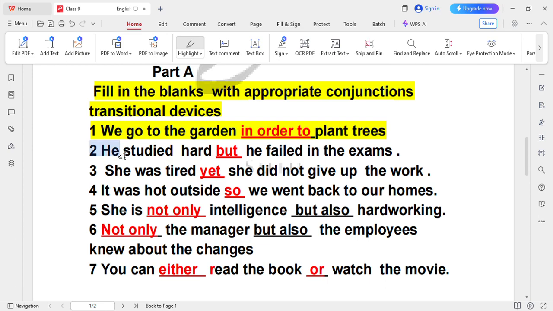Number 2 is he studied hard dash he failed in the exams. Here you will add but. This is a conjunction. यानी उसने बहुत सख्त मेहनत की लेकिन वो फिर भी फेल हो गया.